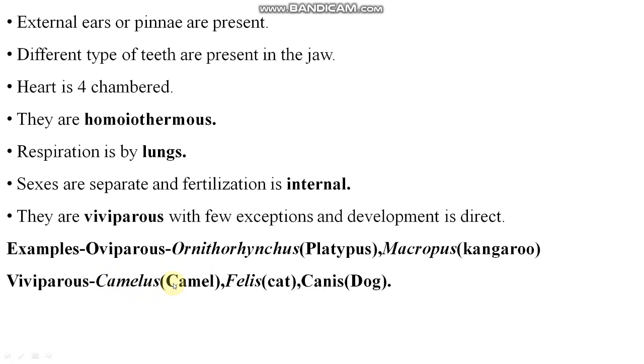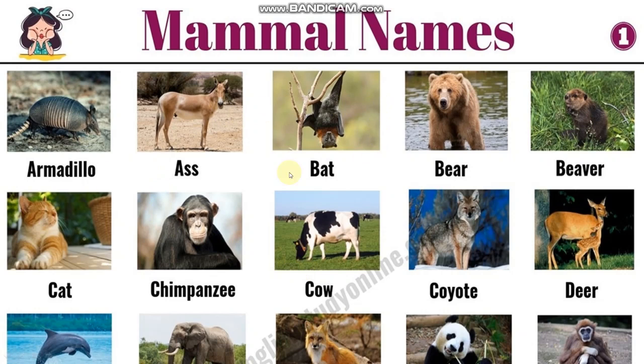Camelus is the scientific name of camel. Felis is the scientific name of cat. Canis is the scientific name of dog. Students, please learn some scientific names also, at least of these common animals, right? So these are the mammals: armadillo, ass, bat, bear, beaver, chimpanzee, cat. You are also a mammal, right, student?